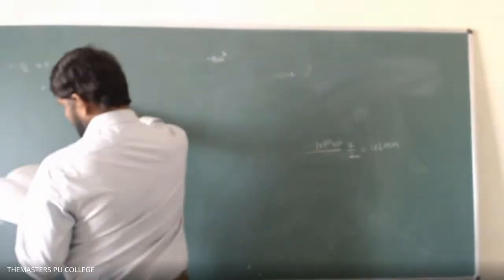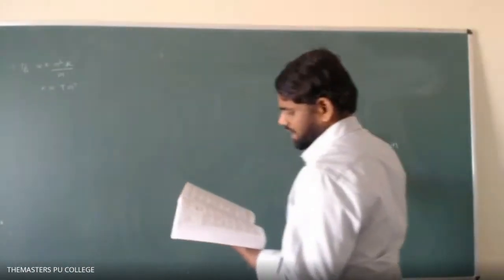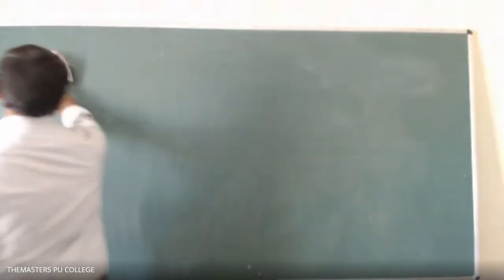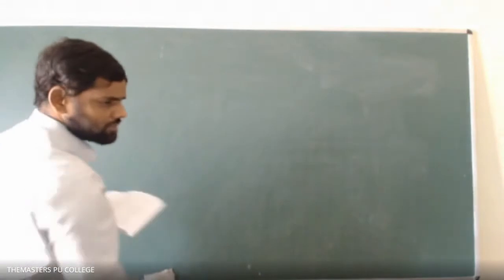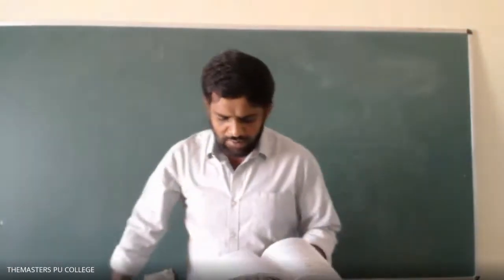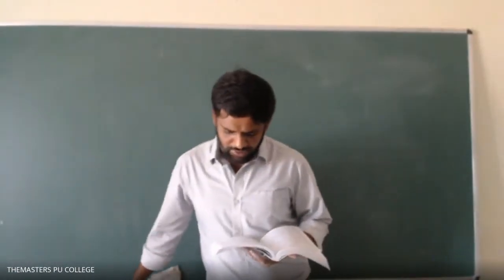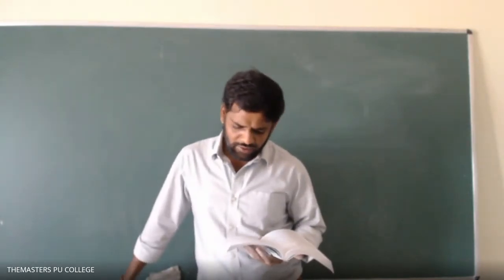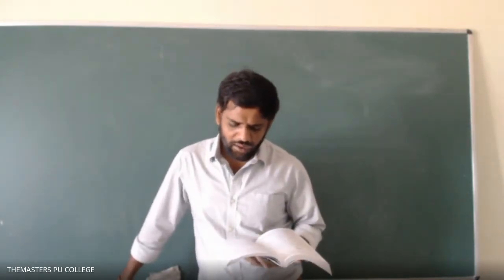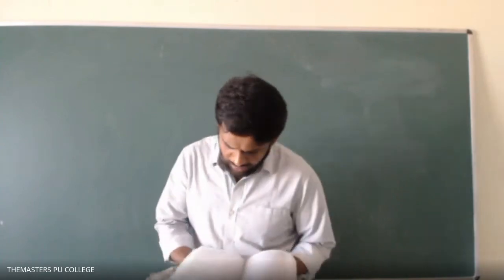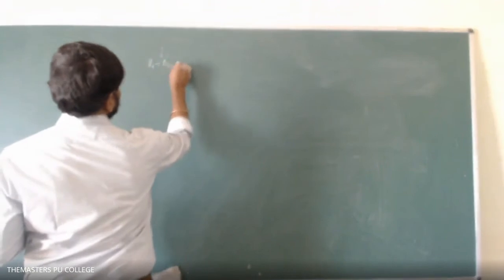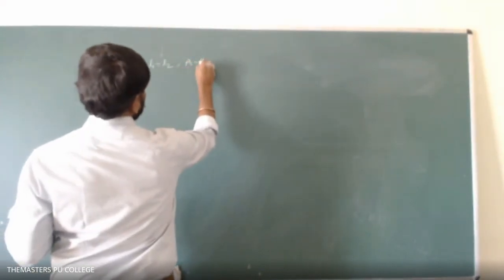In the problem, the areas are the same as well as the lengths. It is clear from the diagram, but it is not stated. Thickness of rod A is equivalent to thickness of rod B, and length of rod A is equivalent to length of rod B. Then we can write L1 equals L2, A1 equals A2.